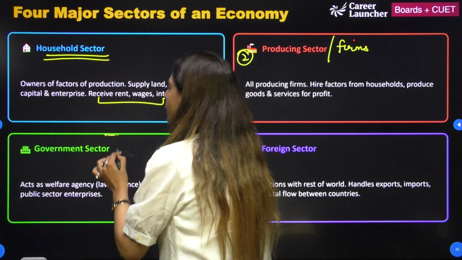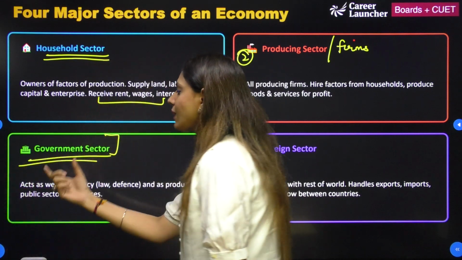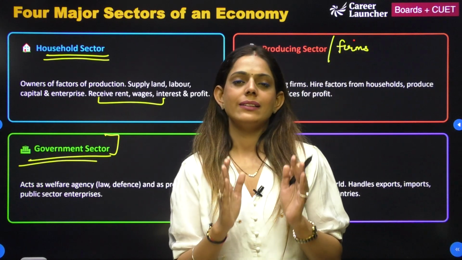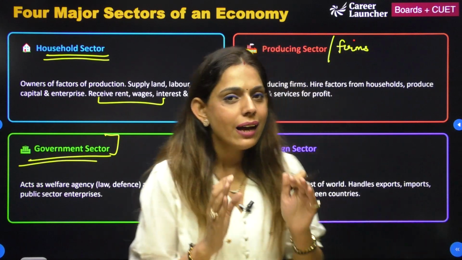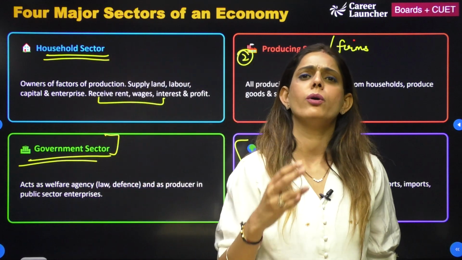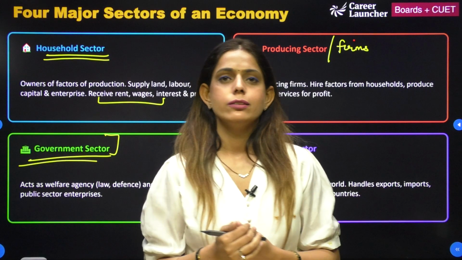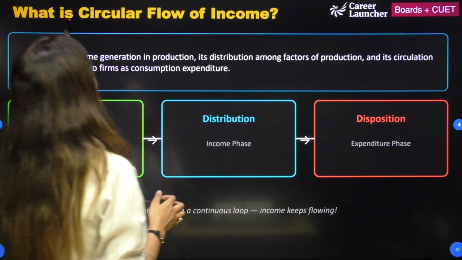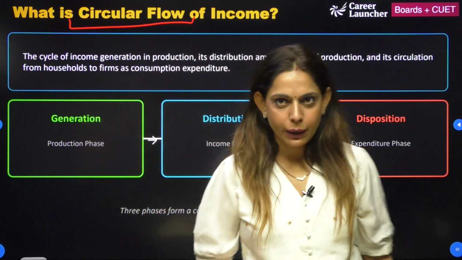Third आता है आपका government sector, which acts as a welfare agency and a producer in public sector enterprises. And last but not the least, you have your foreign sector, which is there for import, export, foreign direct investment, etc. अब मैं next, we are going to talk about what is the circular flow of income.